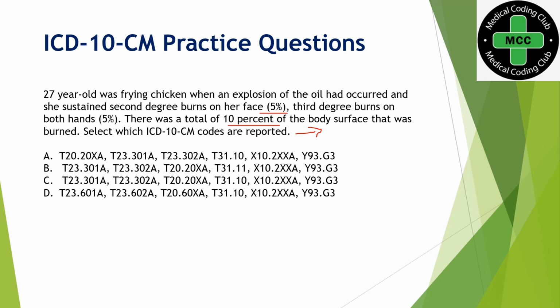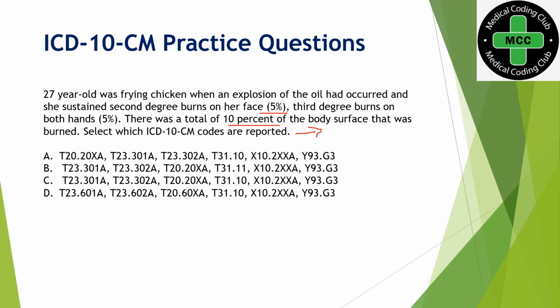The first thing you should identify is what kind of burn it is. Is it a chemical burn or a thermal burn? Chemical burn means contacting any kind of chemicals and then getting burnt. But here the patient has not contacted any chemicals. Instead, she has contacted hot oil. So this is a thermal burn, and we have to follow the thermal burn coding now.